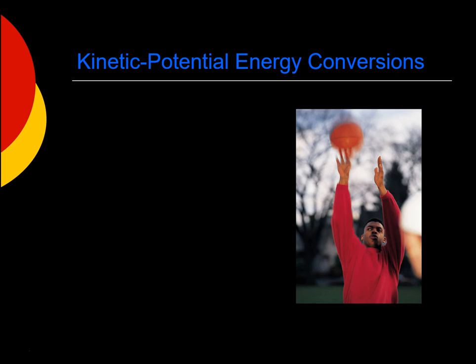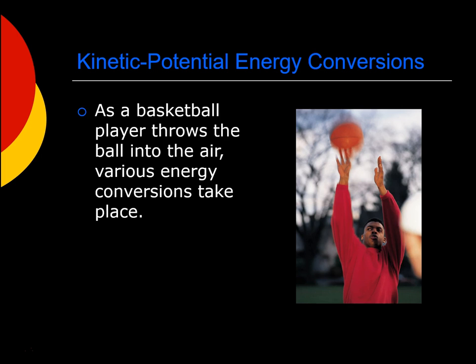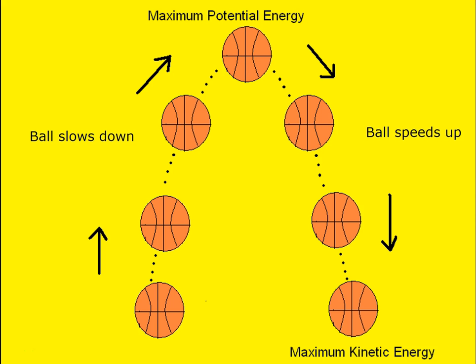Let's talk about some kinetic and potential energy conversions. One of my favorite sports is basketball, so let's talk about playing basketball. As a basketball player throws the ball into the air, various energy conversions take place, but mainly a conversion between kinetic and potential energy. So let's look at this movement. Initially, the ball is here, leaving the player's hand. This is where it has the most velocity. Right as it leaves your hand, it's got quite a lot of speed.